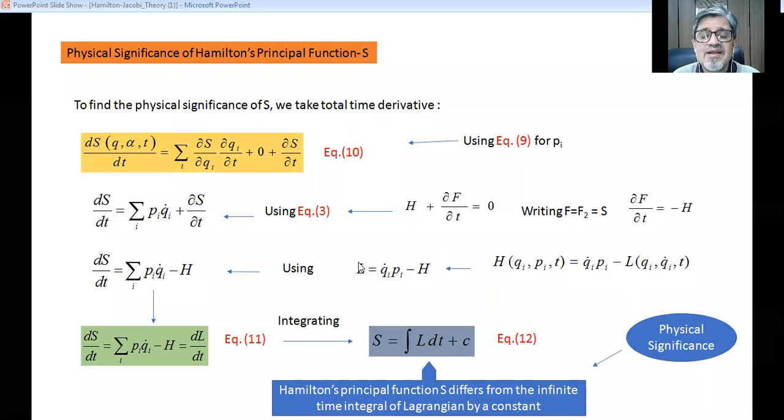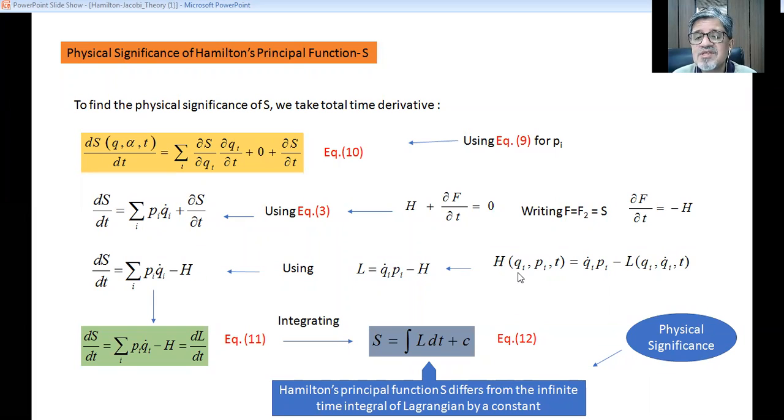Now again using the Legendre transformation, we have already mentioned that in the transformation from Lagrangian to Hamiltonian we use the Legendre transformation. Here H is the Hamiltonian function, L is the Lagrangian function, and both are connected by this formulation.